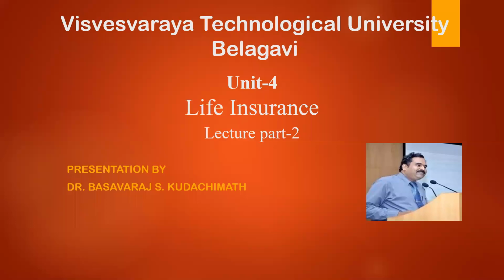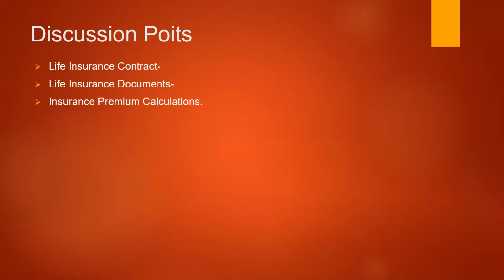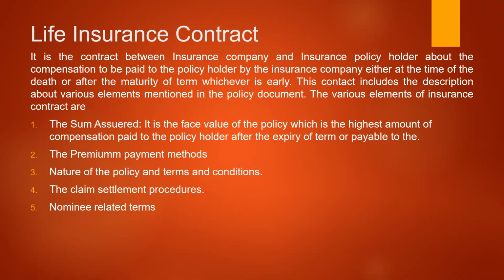Hello friends, now we will discuss the next part of the fourth unit, that is lecture part 2. In lecture part 1 we have already seen the basics of life insurance and the actuaries involved in life insurance activities. Now in the second part of the lecture we will discuss important things relating to life insurance, that is the life insurance contract, particularly life insurance documents and the insurance premium calculations. These three important points I would like to cover in this lecture series.